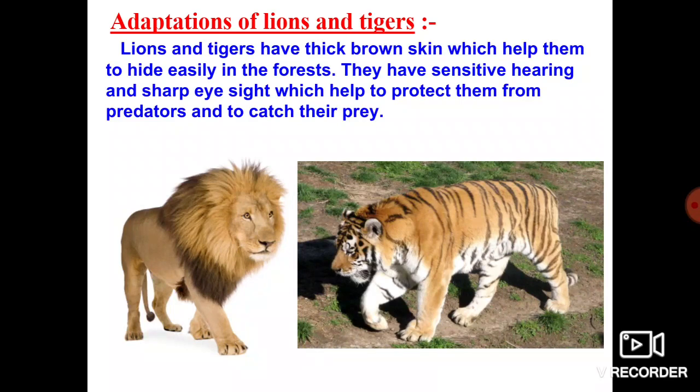This is very helpful to escape from enemies, and also helpful in attacking other organisms for the lions' and tigers' food purpose. So this is about the adaptation of lions and tigers.